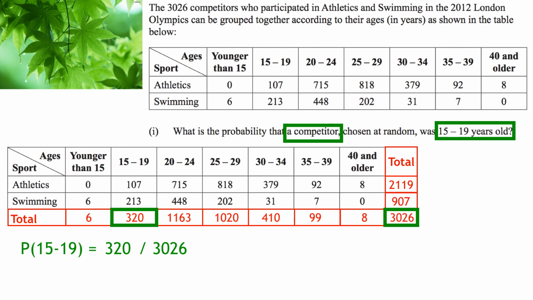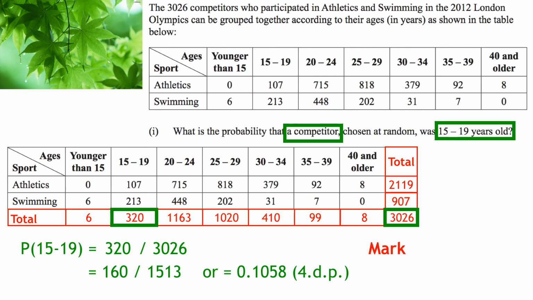If you put that into your calculator, it will simplify it for you as a fraction. So that's 160 over 1,513, or if you prefer to turn it to a decimal, and I tend to do decimals for probabilities always to 4 decimal places. You need to do a minimum of 2 for the standard, but I would strongly recommend getting in the habit of always doing probabilities to 4 decimal places. So there's your answer. It could either be a fraction or decimal. So in terms of the marking, if you get the correct answer, then that gives you a U, an Achieved level skill.